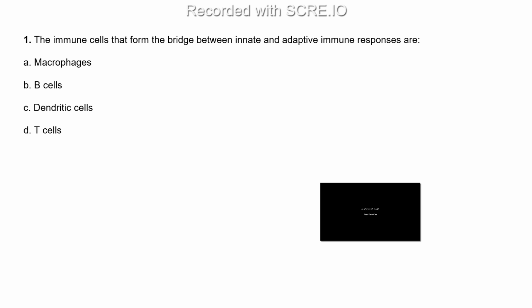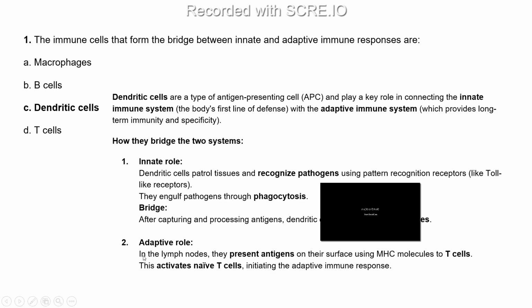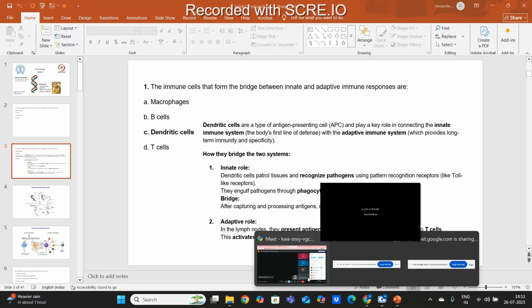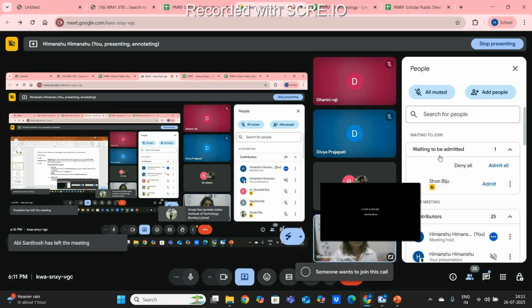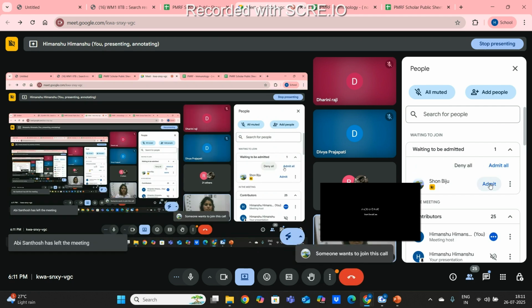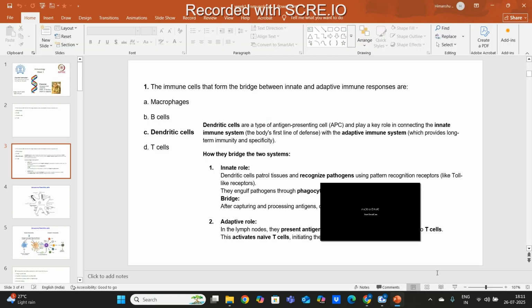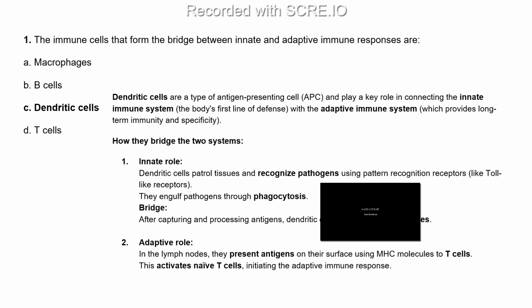Okay, let's see the right answer for this question. Option C is the right answer, that is dendritic cells. But let's start with what the immune cells are and what this immune system is.